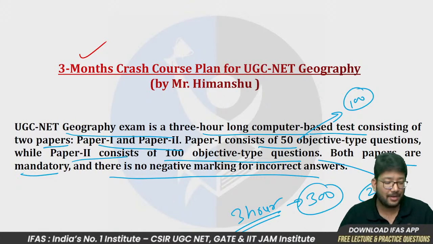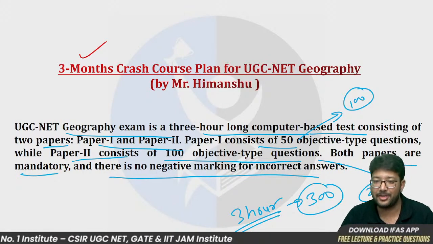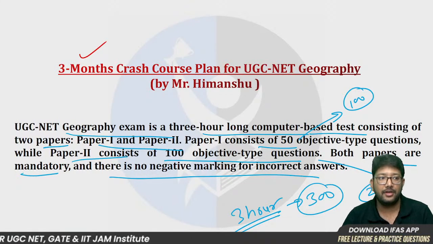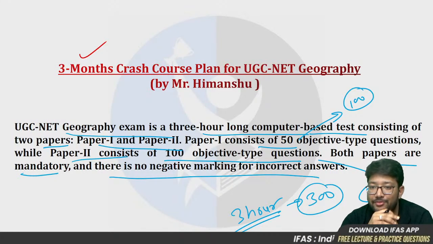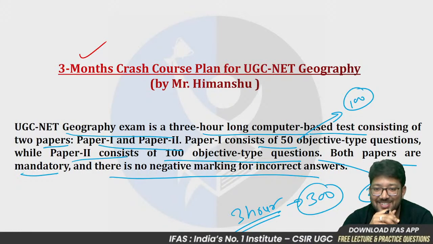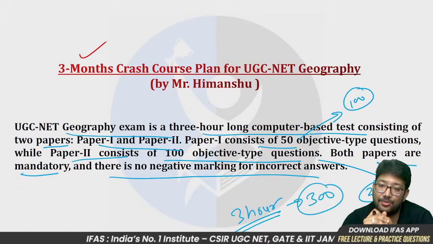So as of now there is no negative marking, but UGC is planning to introduce negative marking in the UGC NET examinations. So this is a very good chance, because it will not be applied in June, but maybe at a later stage, in December or maybe next June, it can happen. If the negative marking scheme comes in, it's going to be a very hard examination. So you have a chance before negative marking is introduced. Crack it before that happens, because at a later stage it's going to be very tough.